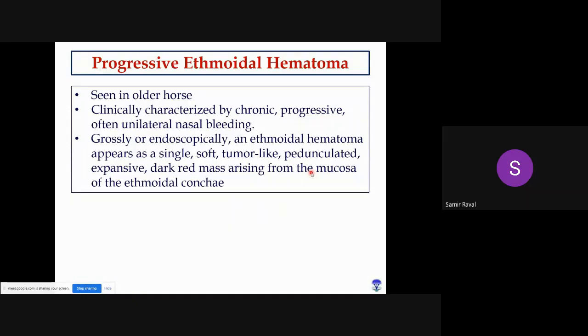If you examine grossly or endoscopically, particularly you will find hematoma in the ethmoid turbinates and surrounding areas, right? So ethmoidal hematomas are seen, and the hematoma appears as a single soft tumor-like or occasionally pedunculated mass which can occupy the entire nasal cavity, or sometimes displaces some of the turbinates.